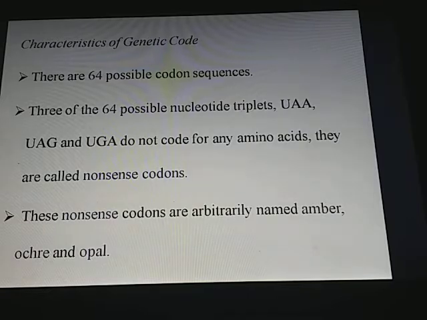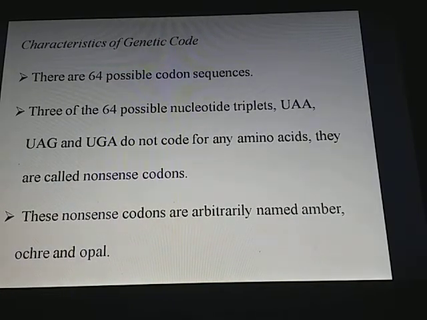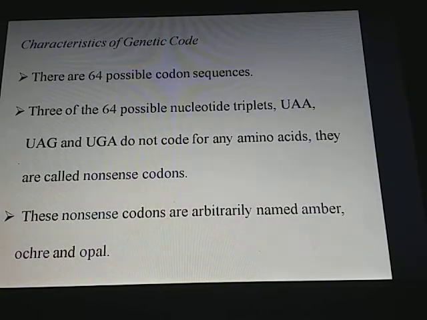Then the characteristics of the genetic code. There are 64 possible codon sequences. 3 of the 64 possible nucleotide triplets, UAA, UAG, UGA, do not code for any amino acid. These are called nonsense codons, as discussed earlier. These nonsense codons are arbitrarily named amber, ochre and opal.